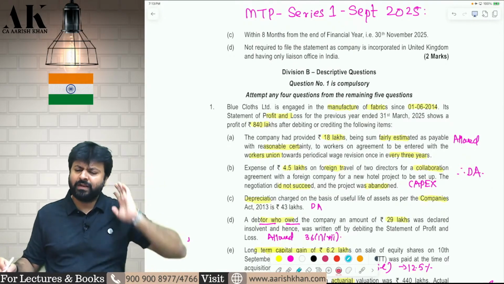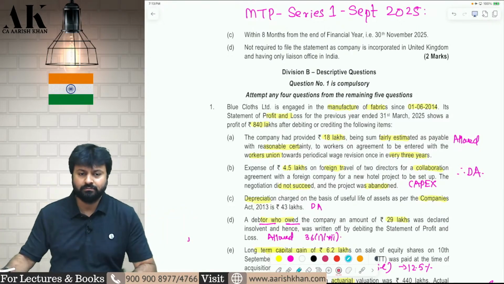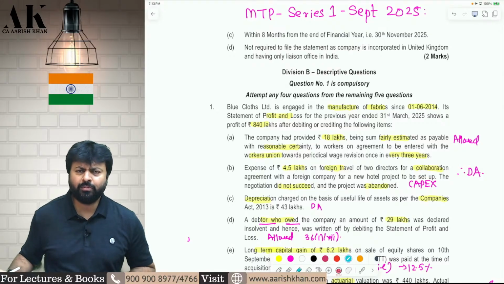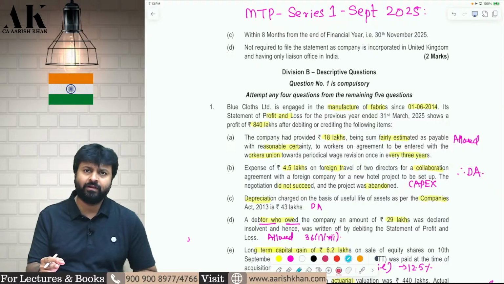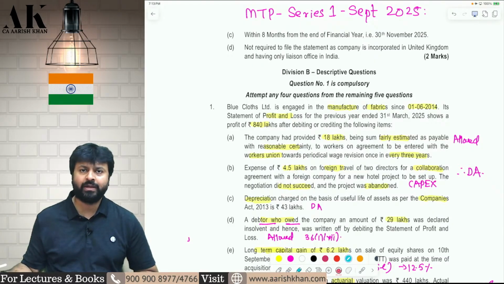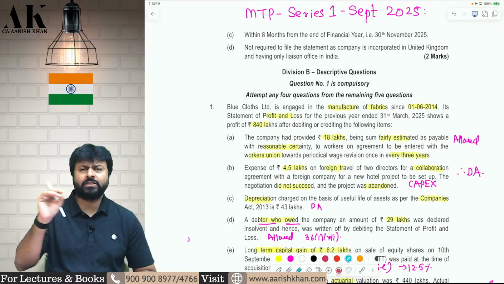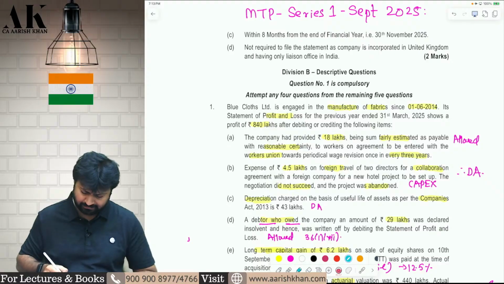Now MTP series 1, September 2025. Now maximum things from here. Honestly speaking, both the MTPs made by the ICAI, MTP series 1 and series 2, September 25, are almost copied from old papers. They have not made anything new. Almost everything is copied. I'll show you one by one.